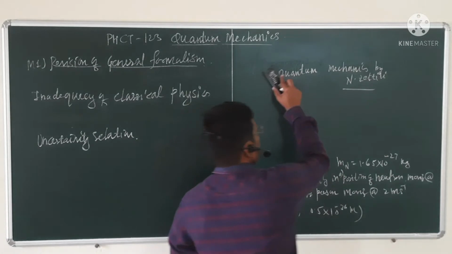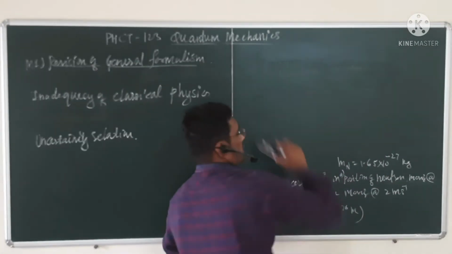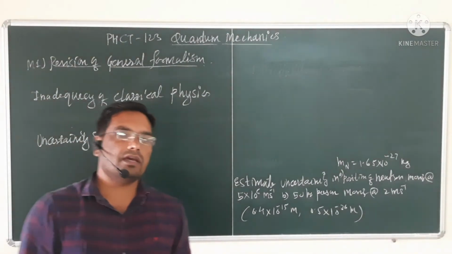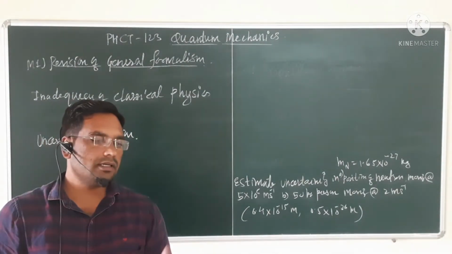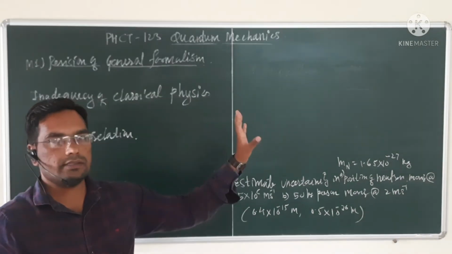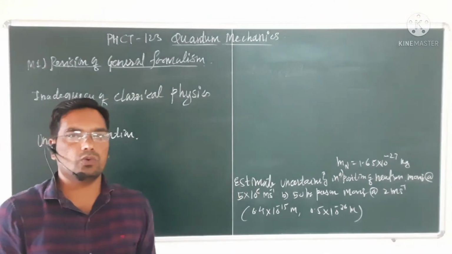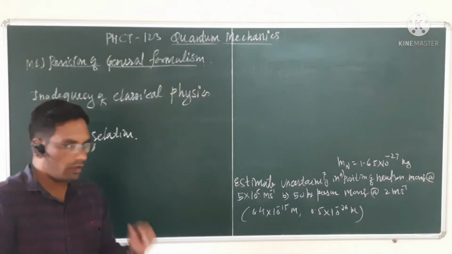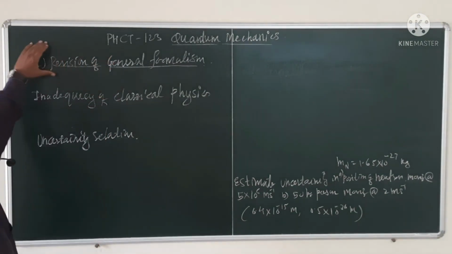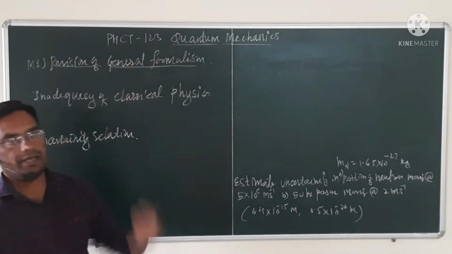There are a very large number of reference books available for quantum mechanics, so you can choose any book that is given in your syllabus. I found this book appropriate for your course. Our first module is revision of general formalism.